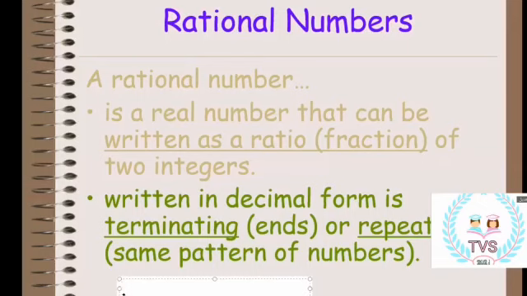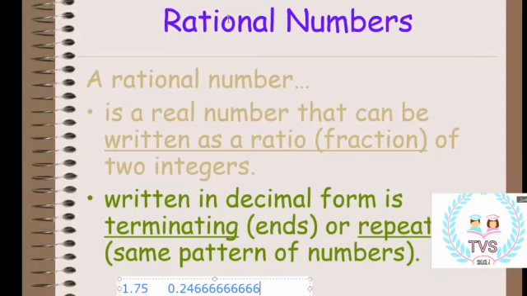Okay, terminating means that I have an end answer, a specific answer, like 1.75. It ends like this. But if I divide two numbers together and the answer is like 0.2466666, this is called a repeating or recurring decimal because the 6 is repeated here.